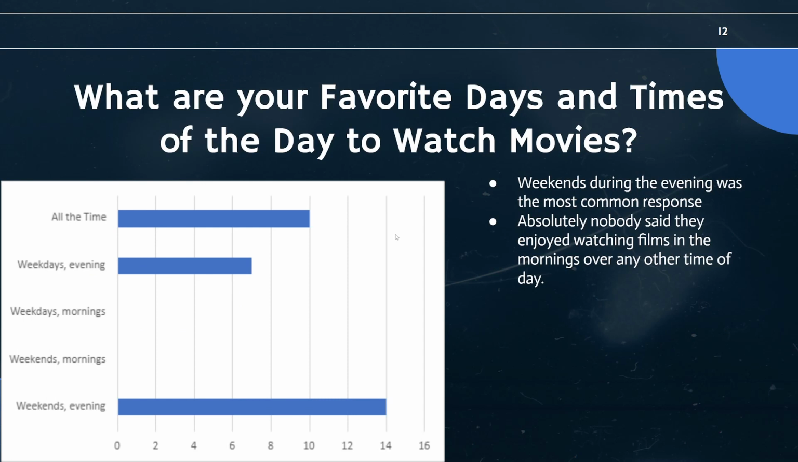So what are your favorite days and times of the day to watch movies? Majority of people said that they like to watch movies in the evening on weekends. But one thing that's really surprising to me is absolutely nobody said they like to watch movies in the morning. I got no responses for people enjoying to watch movies in the morning.